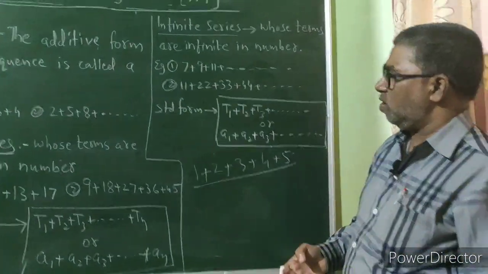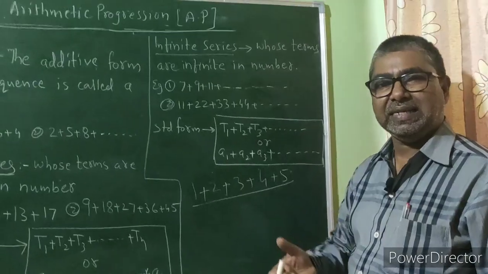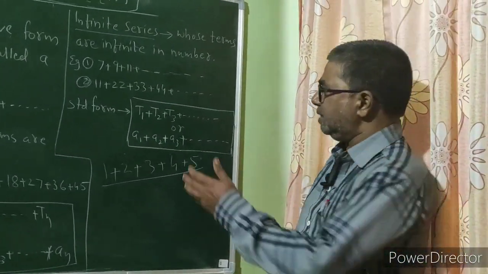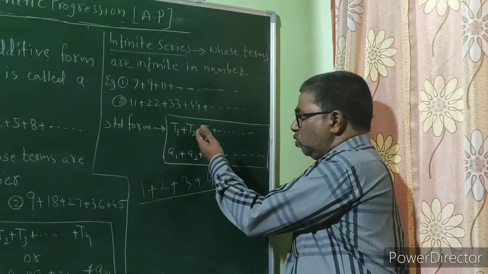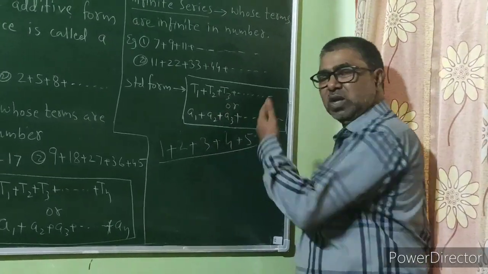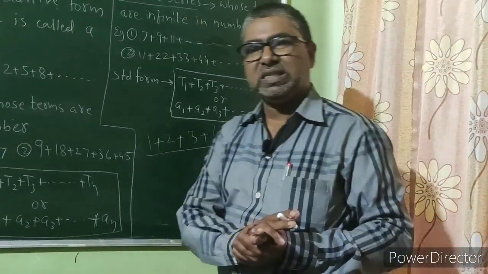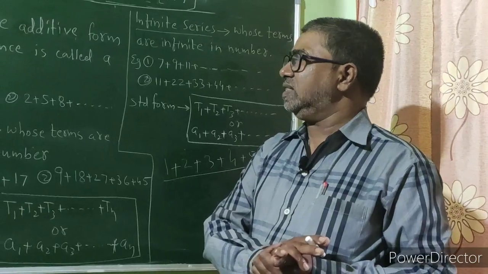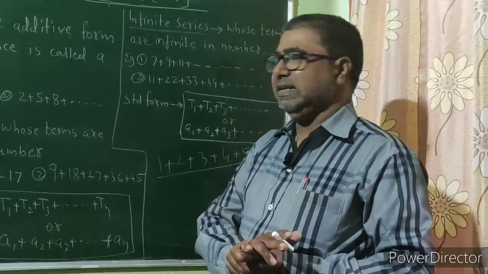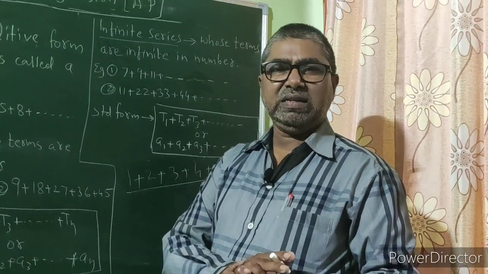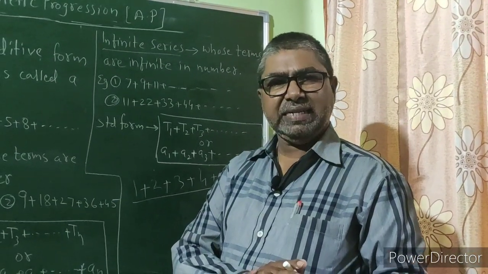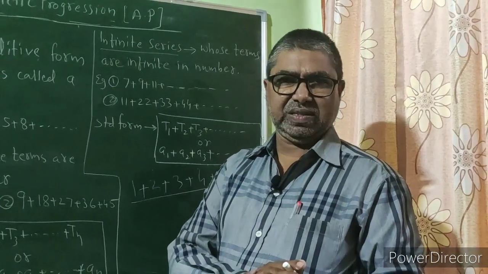Now what is the general or standard form of an infinite series? The general or standard form of an infinite series is T1 plus T2 plus T3 plus so on, or A1 plus A2 plus A3 plus so on. So dear students, this is about series: the definition, the types of series, their standard forms, and a few examples of finite and infinite series.